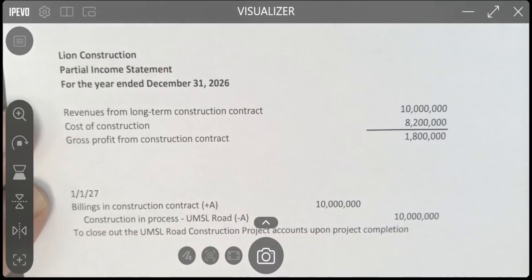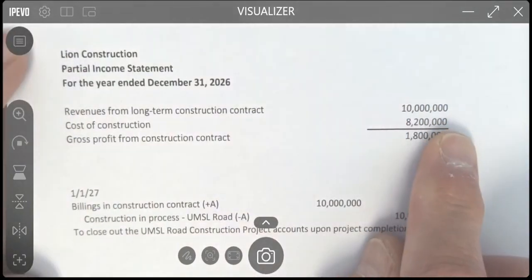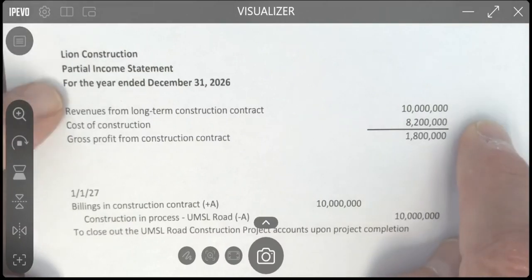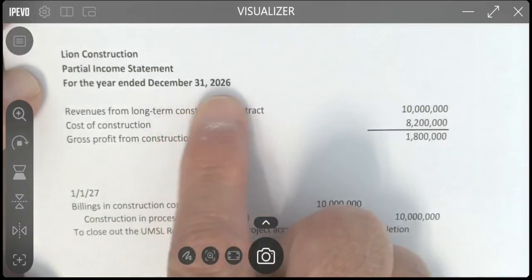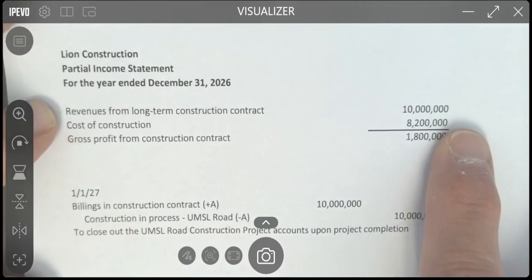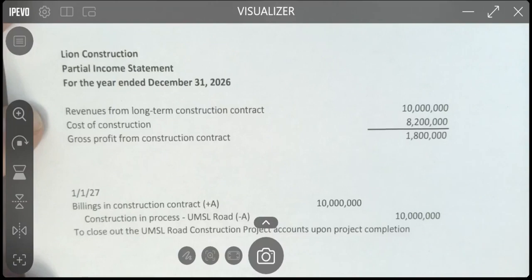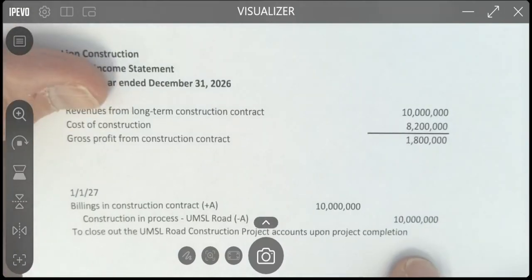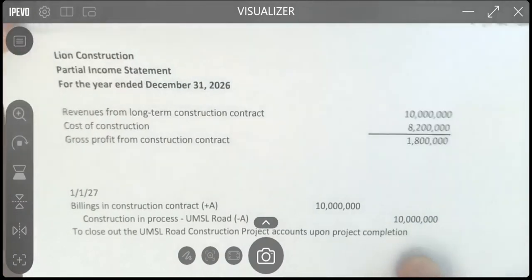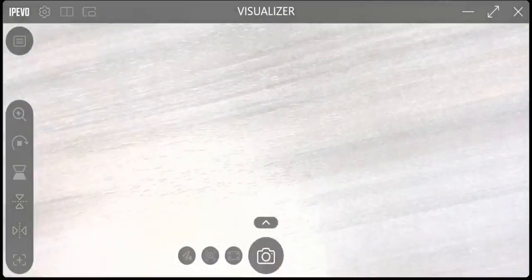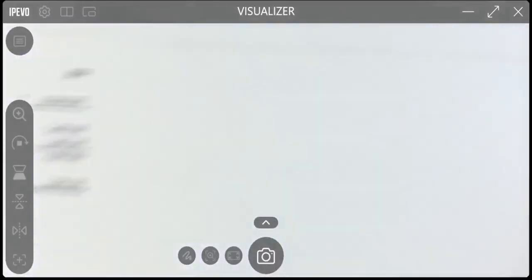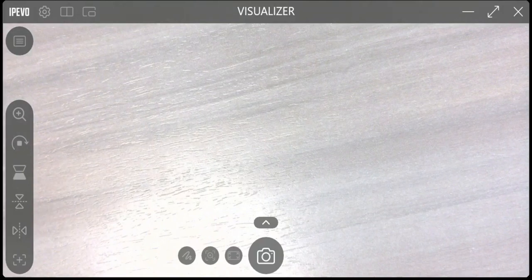All right, and that's the case when we were not allowed to recognize revenue over the term of the contract, so the entire revenue was recognized when we delivered the road in 2026. And so therefore we recognize the entire cost of those revenues in 2026. There's the entry to zero out the remaining balance sheet accounts for this project. All right, and that is two long cases on long-term contracts.